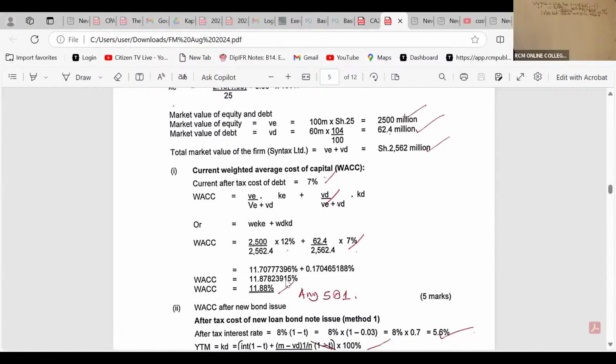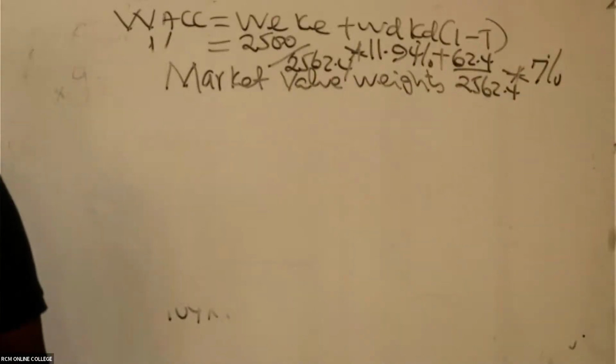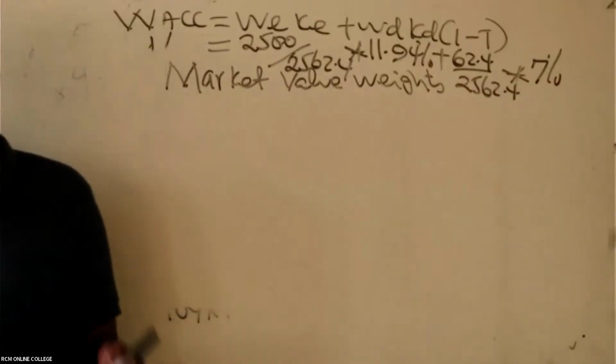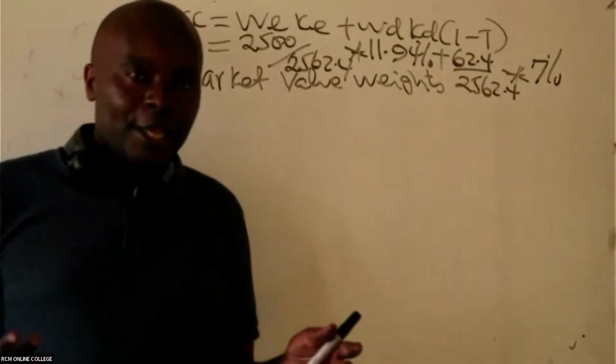That includes people who get the market value weights, 2,500 and the market value weight of debt, 62.4. Even this total means something for you. Yeah, 11.8 something. In this case, I will be able to give you a mark.